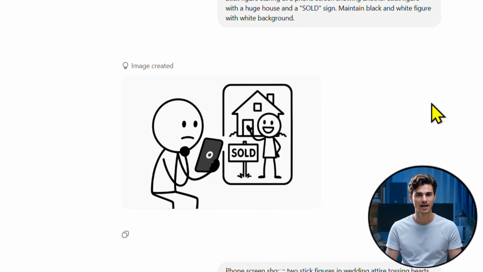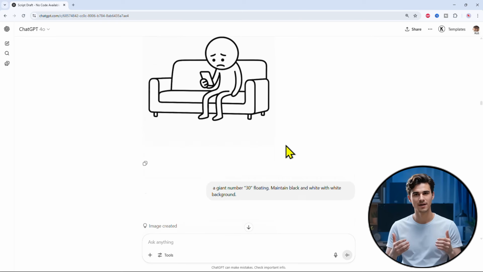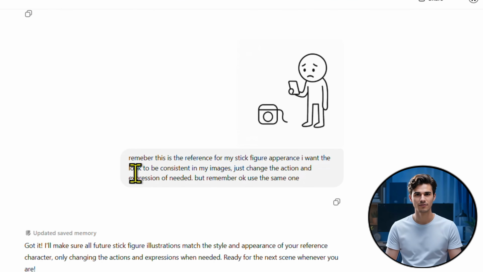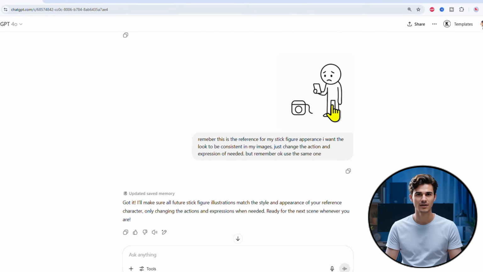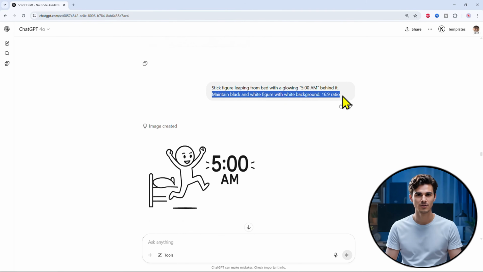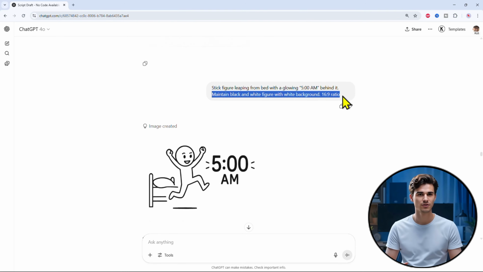Alright, I finished generating all the images, and now I'll show you a few things I did along the way. If you notice that the stick figure changed, you're not alone. At first it looked like a skinny little guy. Maybe he skipped a few meals after burning his pasta, haha. But then later in other images, he bulked up a bit, like, whoa, did he hit the gym or something? But since we want the character to stay consistent across all scenes, here's what I did. I uploaded a reference image of the stick figure I liked and added a prompt telling ChatGPT to stick to that look. I also made sure to include a prompt that keeps the images in black and white because every now and then ChatGPT gets a little too colorful. I also set the aspect ratio just right for the video layout.